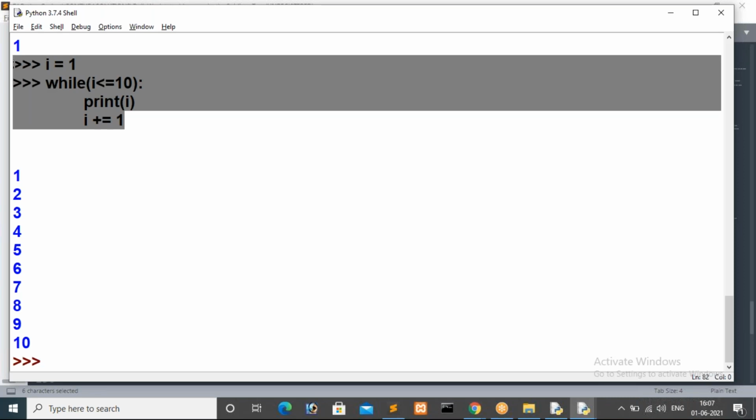Iterative statements. You please respond to me here. If you have any issue with this, please ask me. I will try to resolve it.